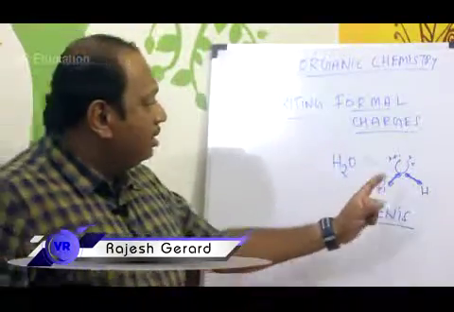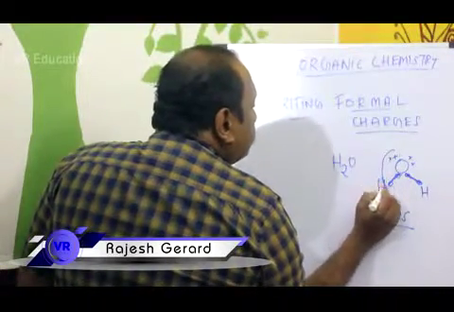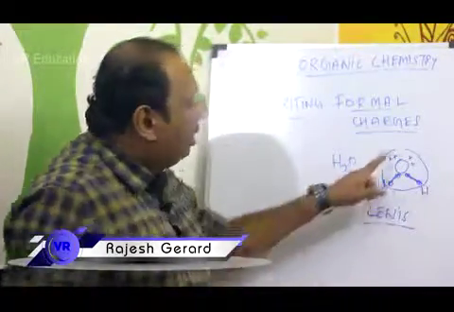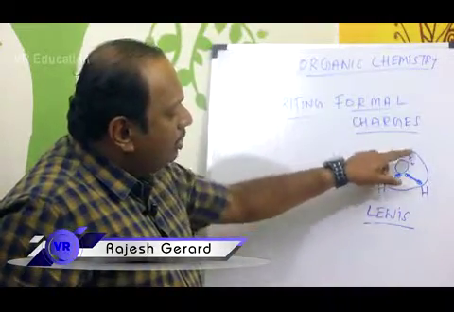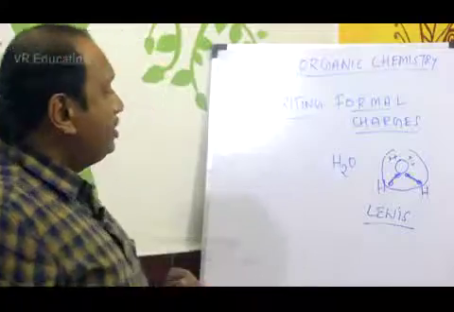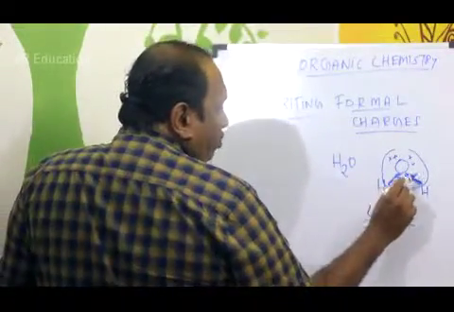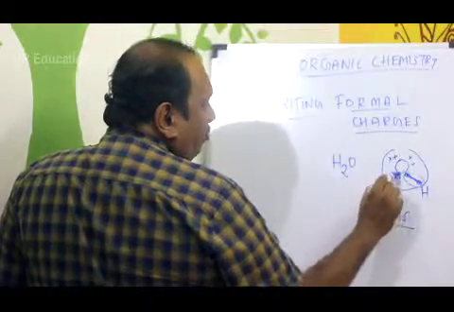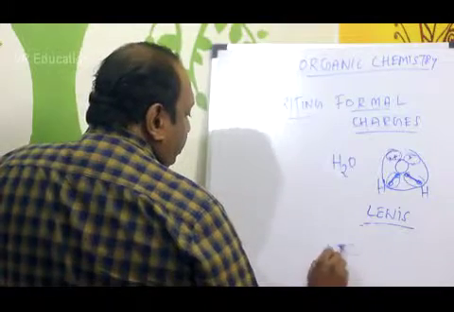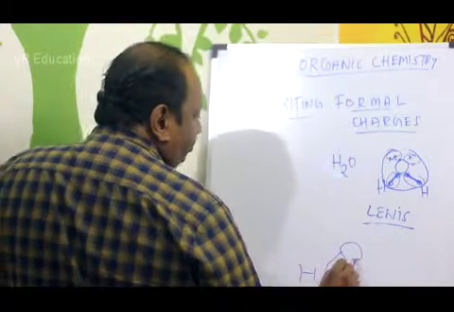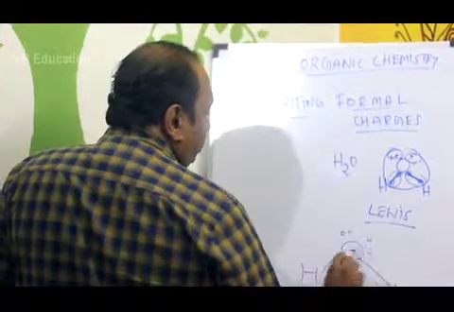Listen, students, surrounding the oxygen atom, how many electrons are there? 1, 2, 3, 4, 5, 6, 7, 8. So 8 electrons are there, the octet is settled. Out of these 8 electrons, we have 2 bond pairs and 2 lone pairs. Again I will write it elaborately. So we have lone pairs like this.